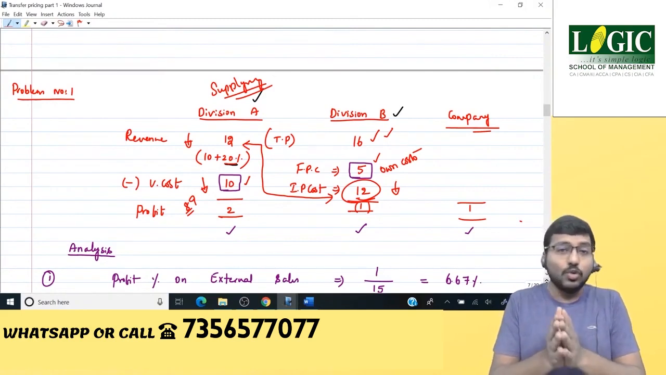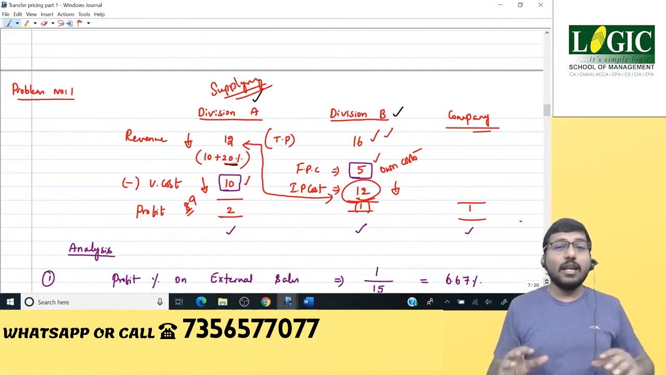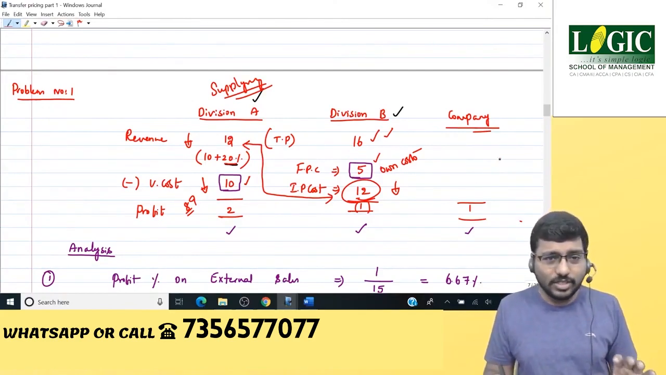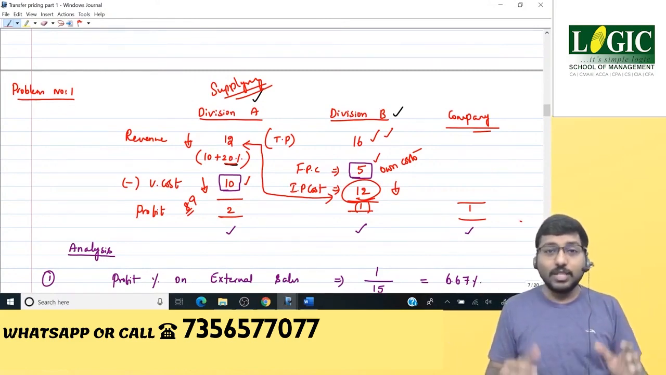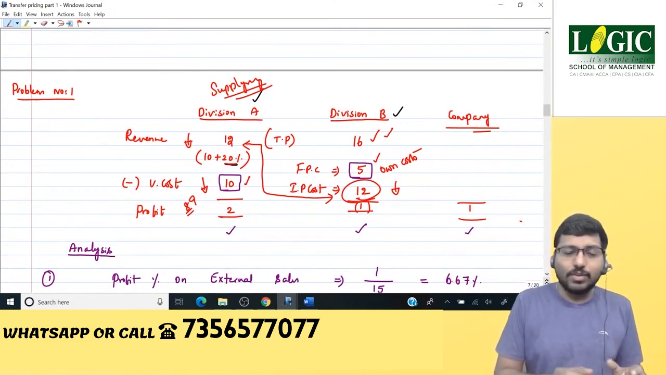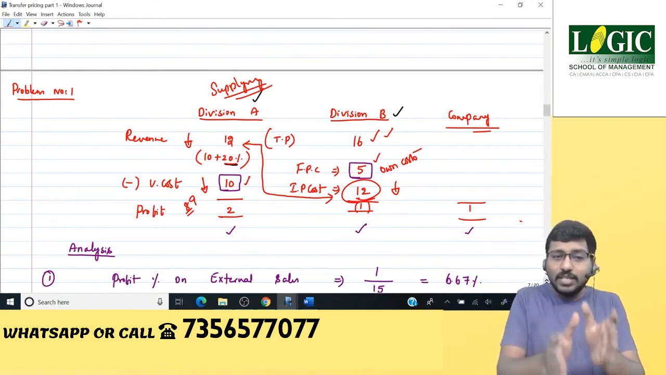that is division B, to buy from outside, from an external vendor. And I told you yesterday that it's a very good thing for the company. Why? Because when you try to buy from your external vendor, there are two possibilities. Either your external buying price will be greater than the internal transfer price, or it will be less than the internal transfer price. For example, if it is greater than the internal transfer price, which means the internal transfer price right